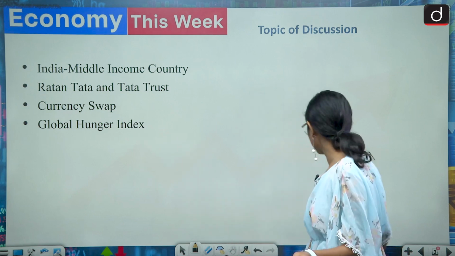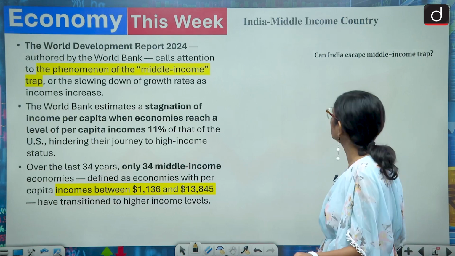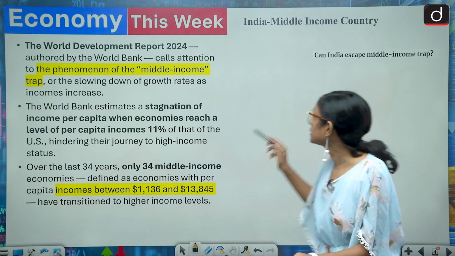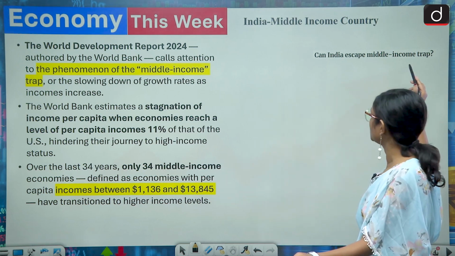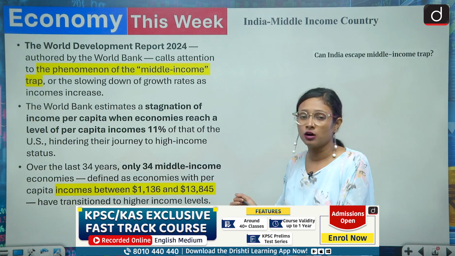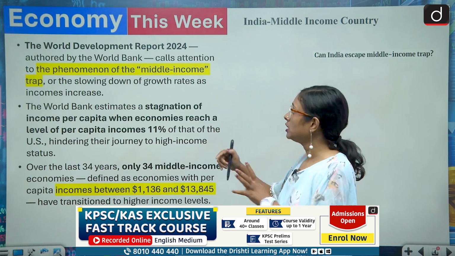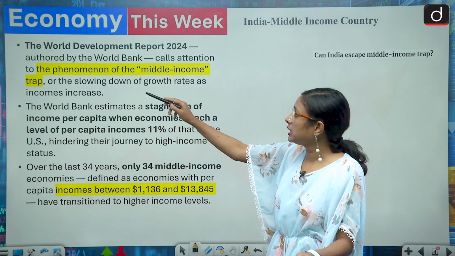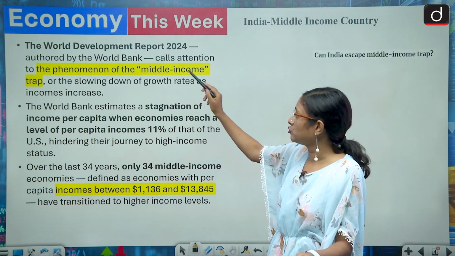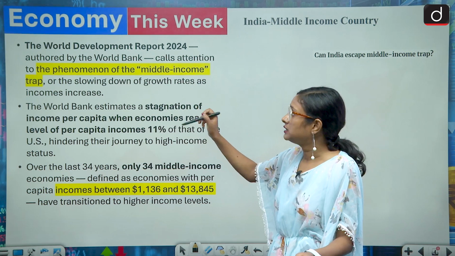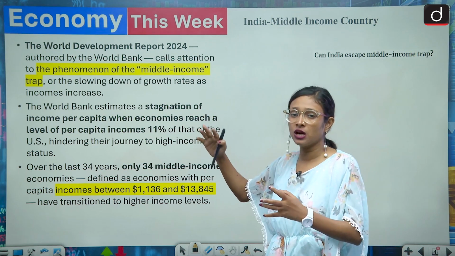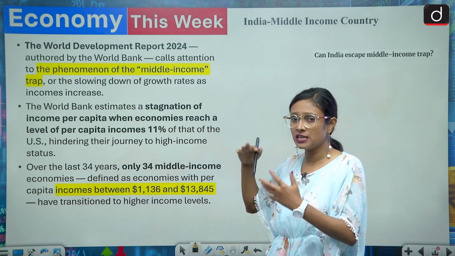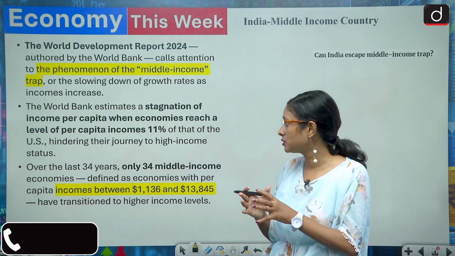So moving towards the first topic. The first topic is India as a middle income country. So this is the news: can India escape the middle income trap? Here there is a report prepared by the World Bank. The report name is World Development Report 2024, and it has categorized middle income countries and high income countries, and India is a part of the middle income countries.